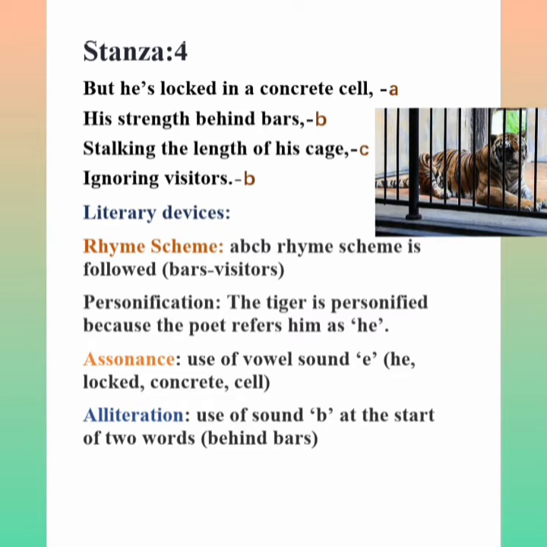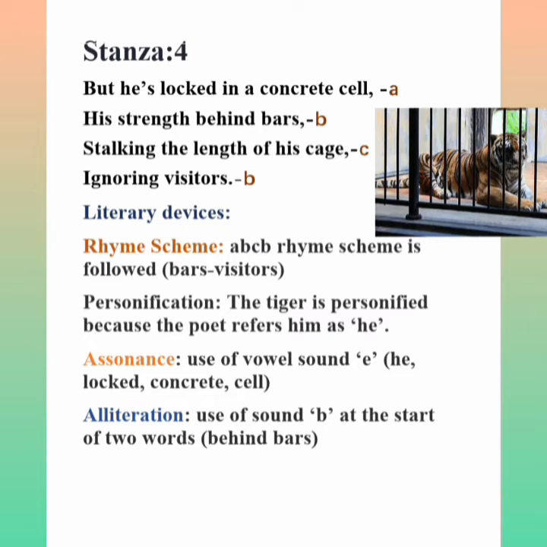Okay, so then one more poetic device is assonance, the use of vowel sound. He logged concrete cell. So because of this we call it assonance.